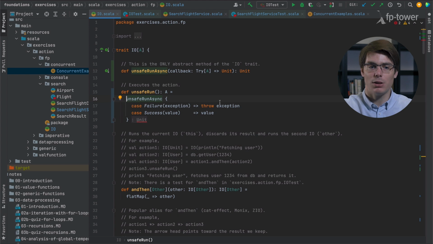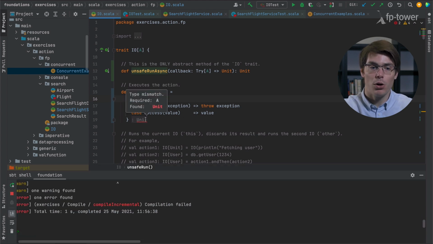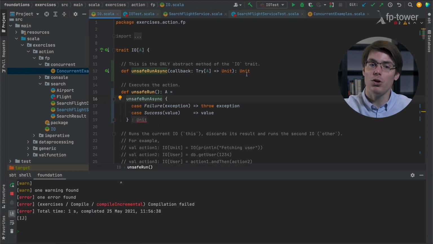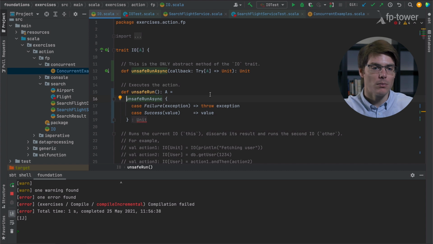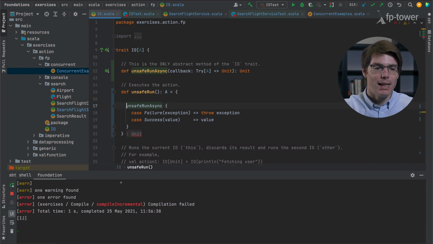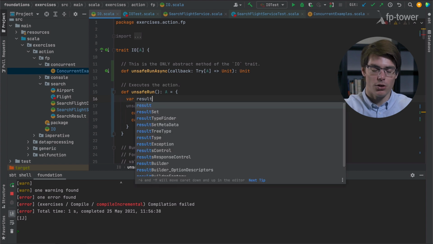However, if we ask it to compile, you see it doesn't work because unsafe run async returns unit, meaning that this callback function may be executed in a separate thread, it may execute later, we don't really know. But we need to return an A. So somehow we need to pass whatever we get from the callback function back to unsafe run. One way to do this is to create a variable and say, okay, this will be the result of our function.